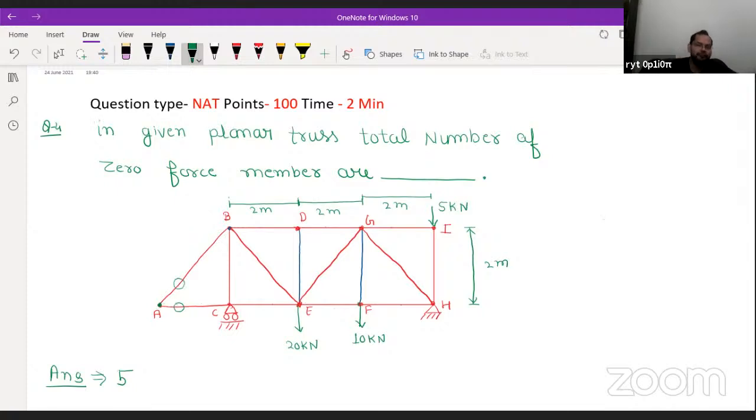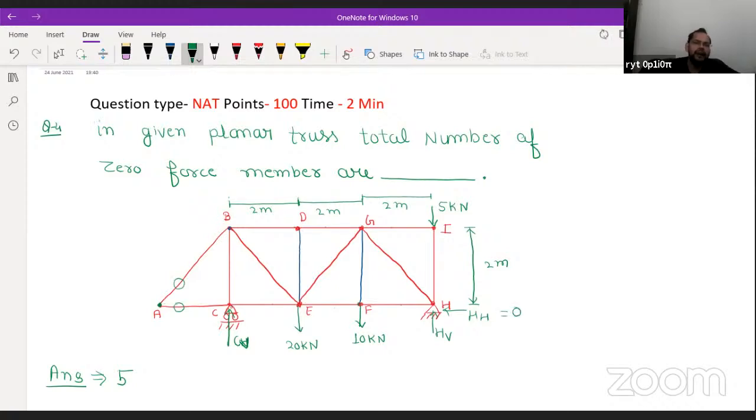And if I draw the free body diagram here, you will get one reaction CV, C vertical, and here you are going to see two reactions, H vertical and H horizontal. As you can see in this question, there is no horizontal force, so definitely HH will be equal to 0 only.